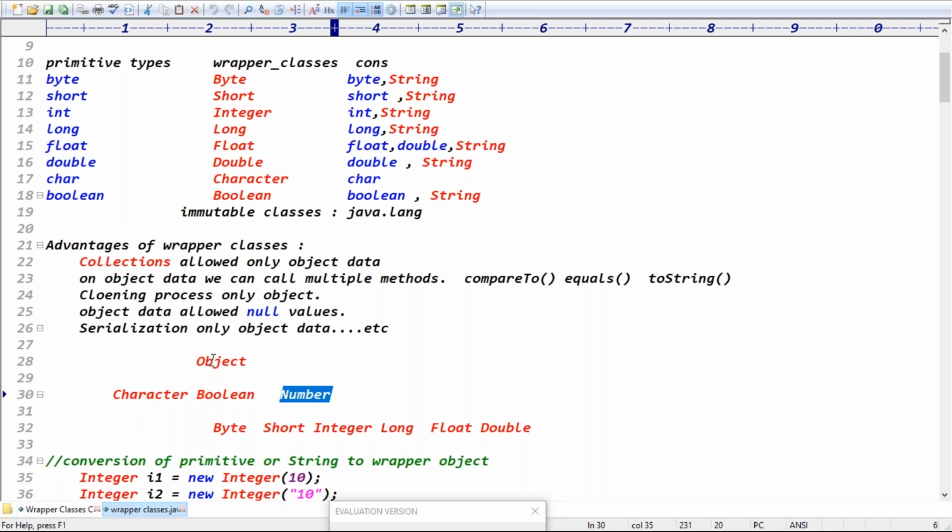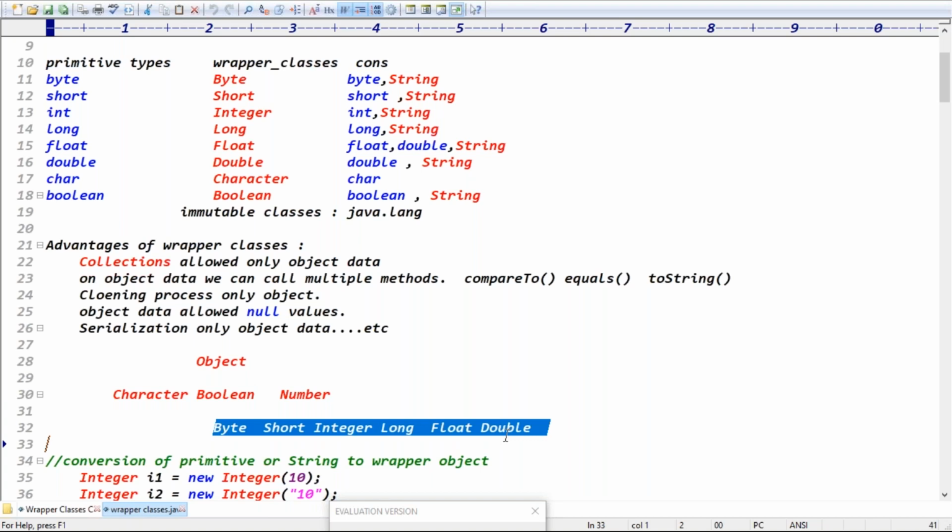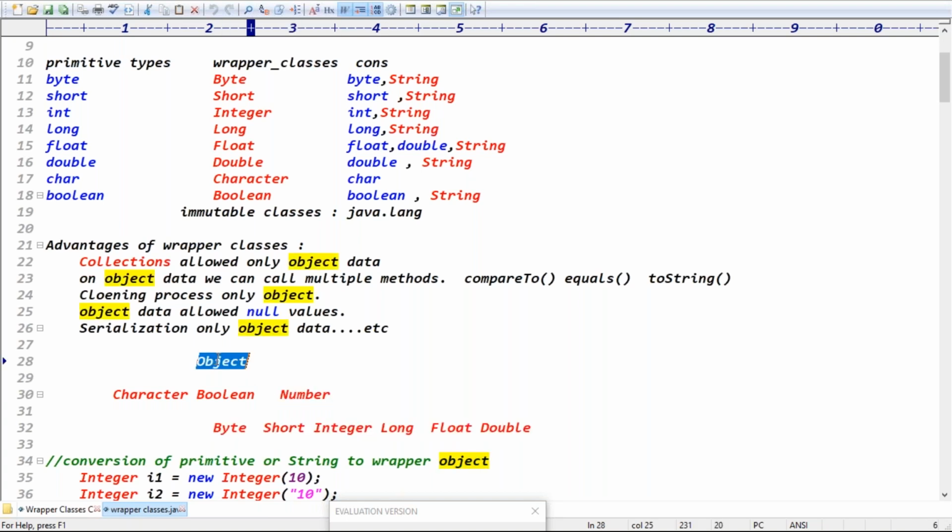Number is a child of Object, right? Is it clear now? Good. So the Character class and Boolean class are direct child classes of Object. The remaining classes are child classes of Number. And Number is a child class of Object, guys.